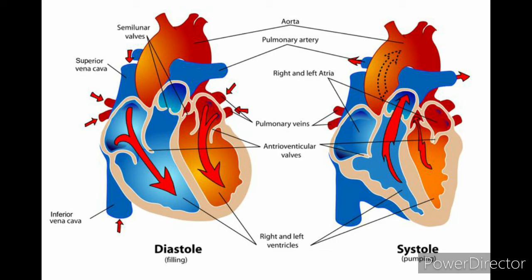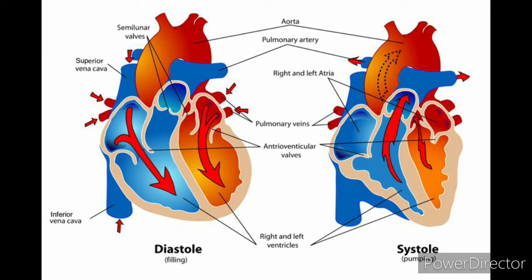Now we hear a dull sound of the heart, that is "dub". Then the arteries are filled up with blood again and ready to pump the blood. This is a sequence of events in the heart which is cyclic and repeated, and it is called the cardiac cycle. The cardiac cycle includes the active phase, that is systole, and the resting phase, that is diastole.